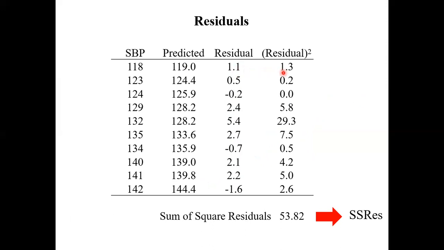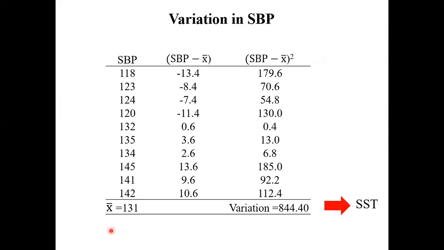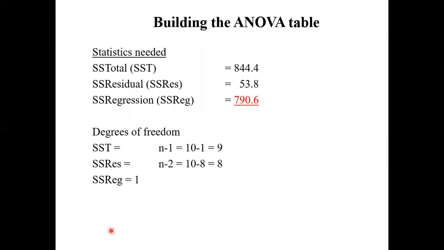Right? We square them and add them up. That is your residual. So now you already got what you need. Residual we know. Total we know. Now you can find this. Continue. You already know the SST. We know the residual. This minus this, that is your regression.